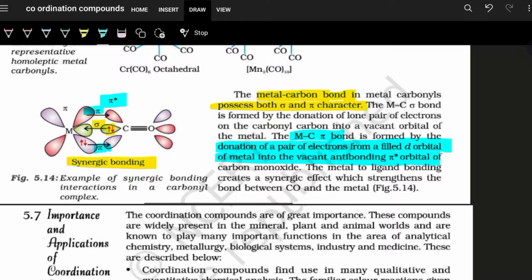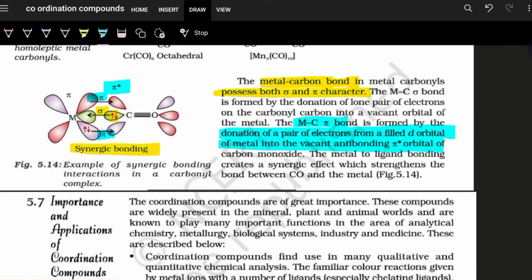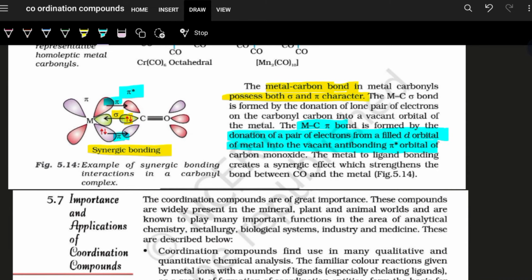That's why it is a synergic bond: the forward bonding is the lone pair of the carbonyl being donated to the vacant orbital of the metal, and in return the metal donates a pair of electrons from its filled d orbital to the vacant antibonding pi star of carbon monoxide.